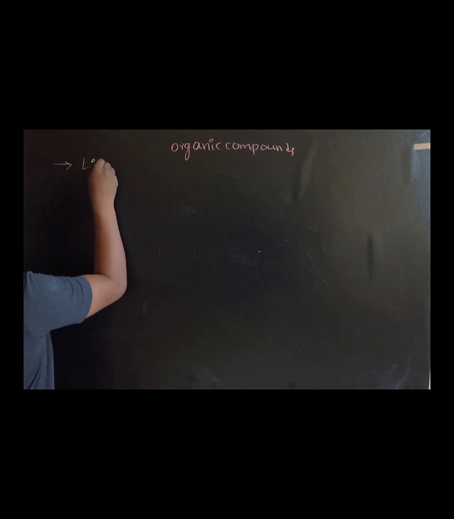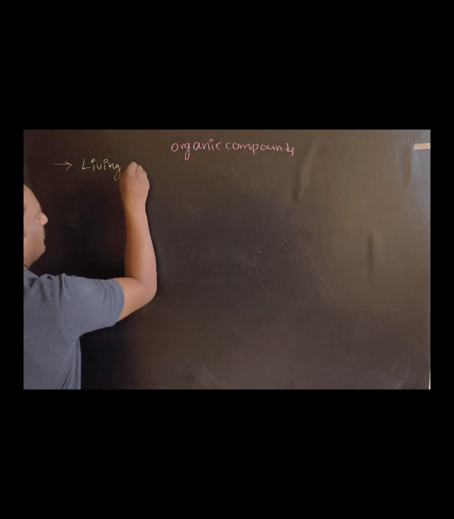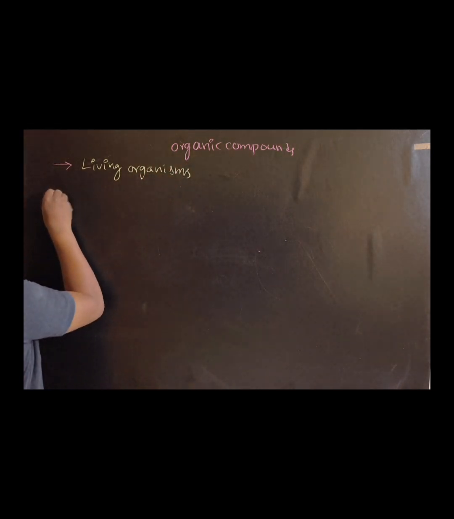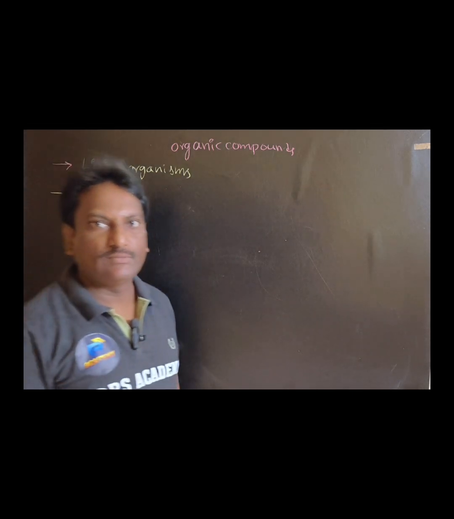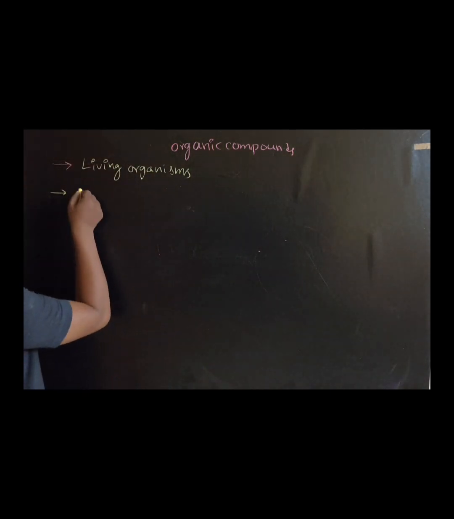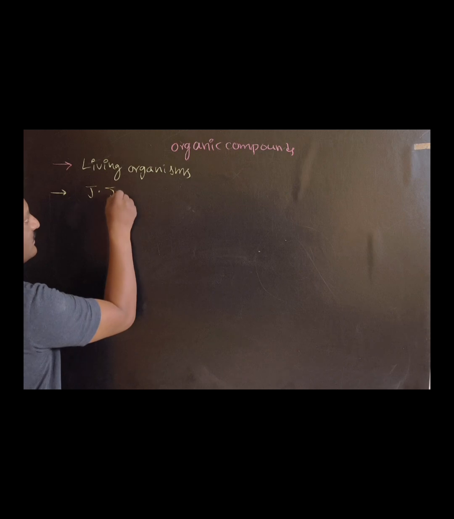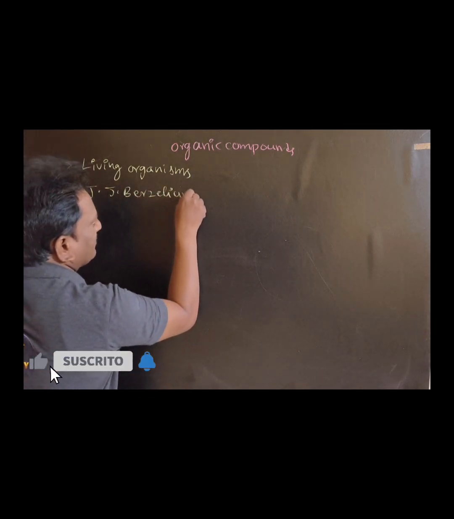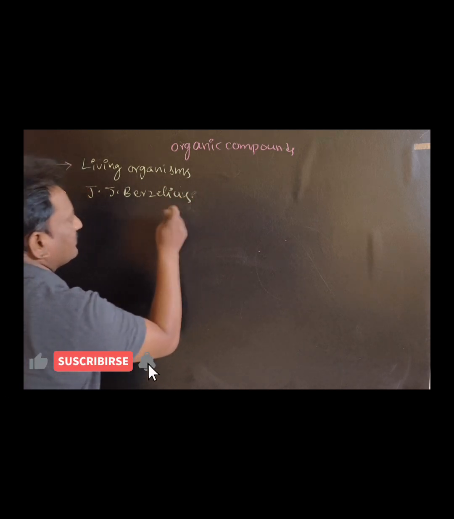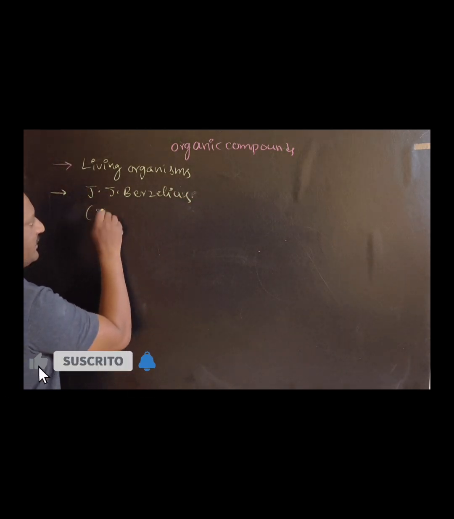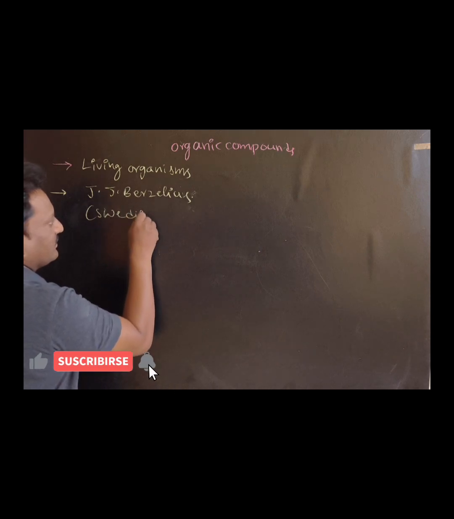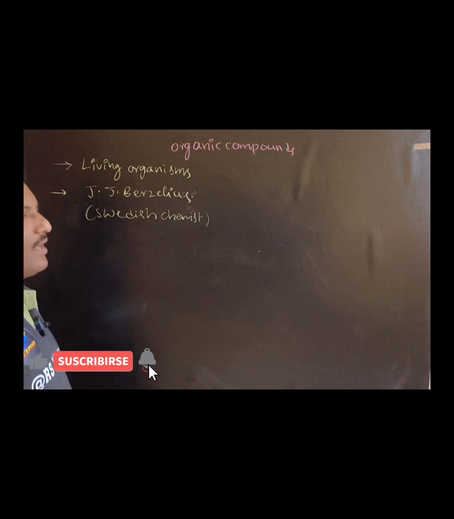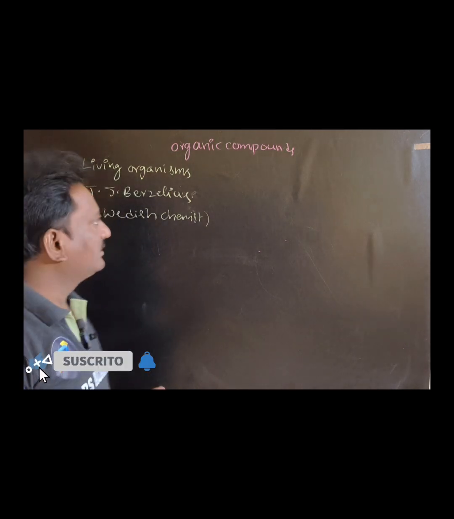This was given by J.J. Berzelius, a Swedish chemist.